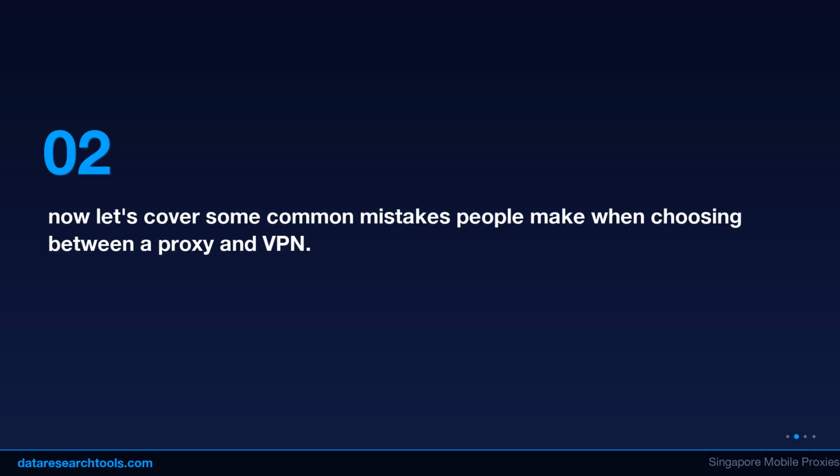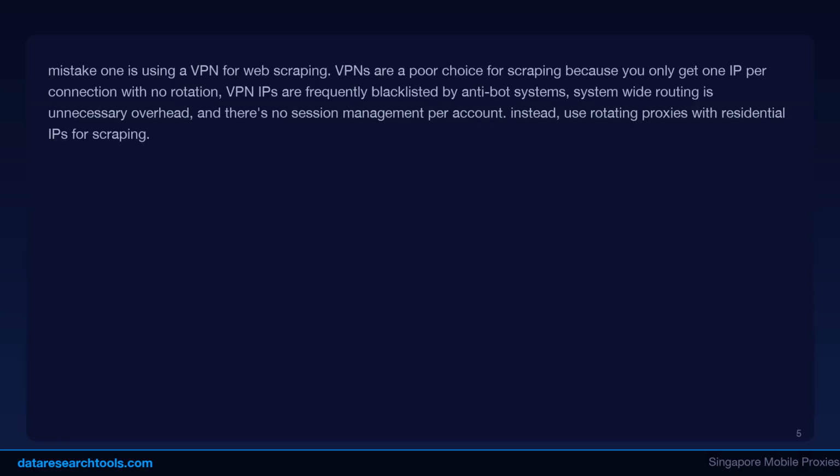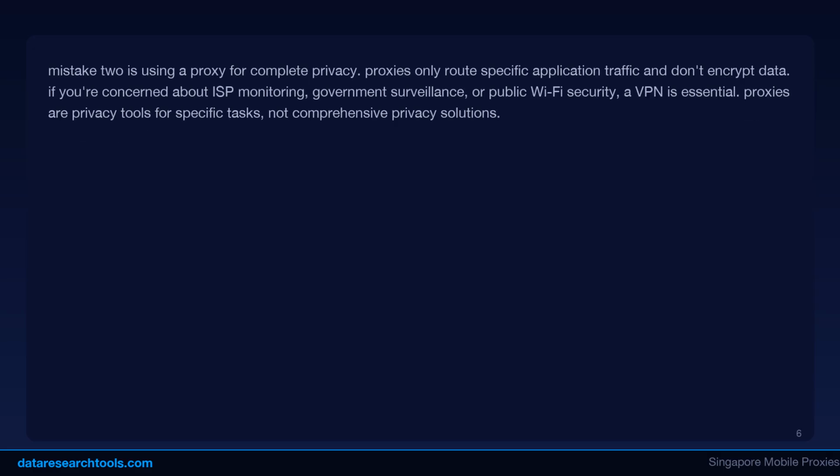Can you use both together? Yes, and there are legitimate reasons too. Running a proxy over a VPN means the VPN encrypts your connection to the proxy, the proxy provides IP rotation, the proxy provider never sees your real IP, and you get a double layer of IP masking. The use case here is web scraping where you want encryption and IP rotation at the same time. So the target website sees the proxy IP, the proxy provider sees the VPN IP and not your real IP, and your ISP only sees encrypted VPN traffic.